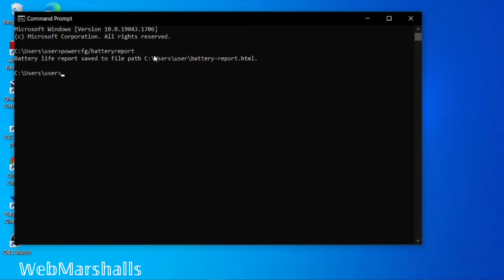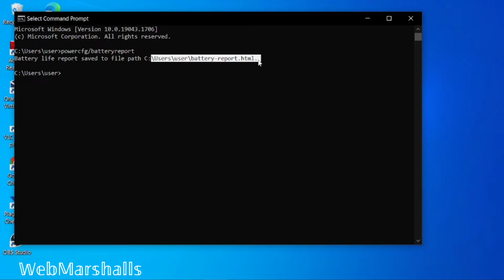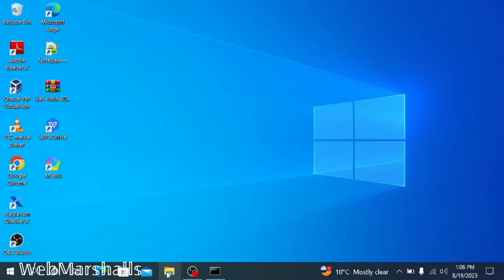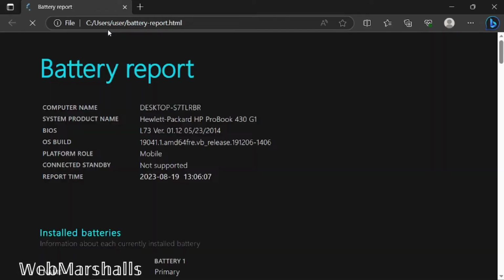Copy the navigation and paste it to this page. You'll then be directed to another page through your current browser. As you can see, this is the battery report for this specific device.